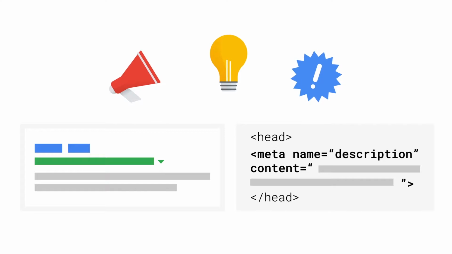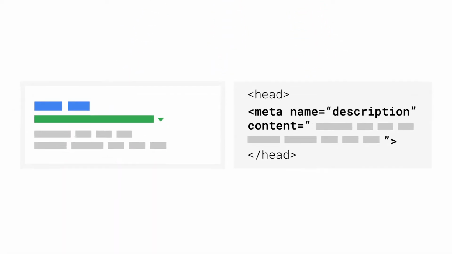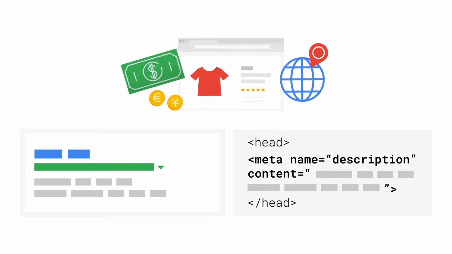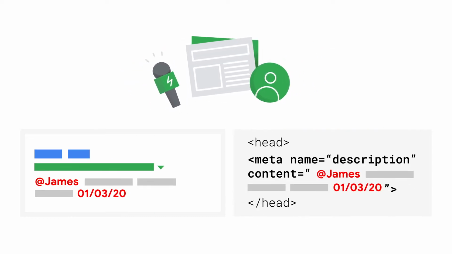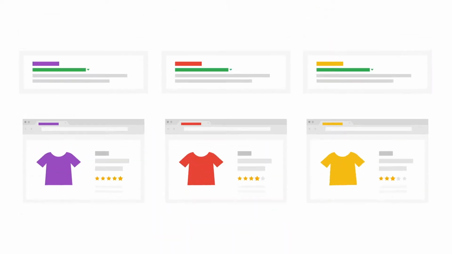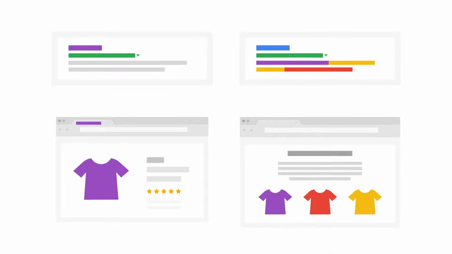There is no limit to how long a meta description can be, but the search results snippet are truncated as needed. The meta description doesn't need to be in sentence format. For example, product pages may display product details, price, or manufacturer. News or blog postings may list the author or date of publication. Similar to titles, every page on your website should have a meta description that is distinctive and relevant to that page. If you don't have time to create a unique description for every single page, try to prioritize your content. At the very least, create a description for the homepage and popular pages.